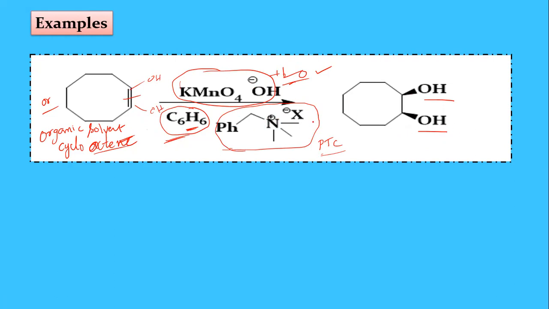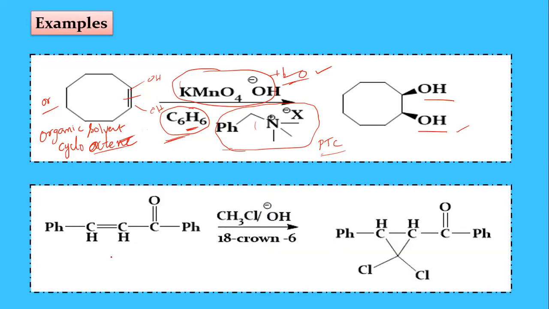So the phase transfer catalyst is quaternary salts. It transfers the OH groups from the water to the organic solvent. We get this product. And this is also another example. This is an organic compound, soluble in the organic solvent. So this is the OH minus and the chloroform. These OH minus ions are present in the water, the aqueous solvent.